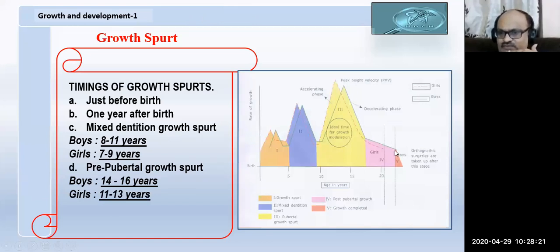Once the growth is completed, we can go for orthognathic surgeries. While the body is growing or the bones are growing, you cannot take up orthognathic surgeries. When the body is growing, or the maxilla and mandible are growing, you can go for what is called growth modulation. This is the period where you give your functional appliances, your headgear, your habit breaking appliances, your serial extractions, all these are given during the growth spurt, that is the prepubertal growth spurt.